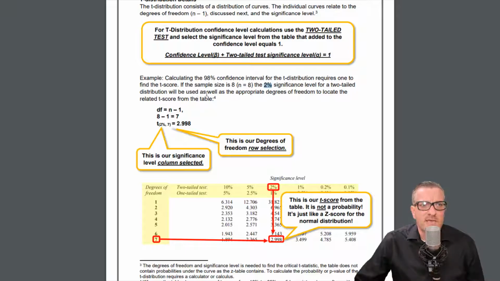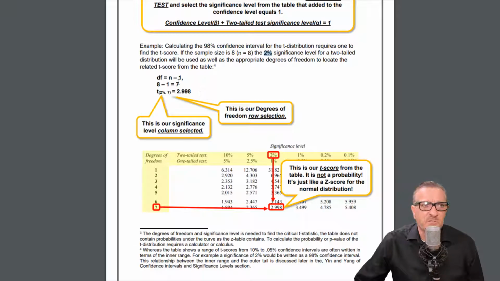Let's see. And then we have to look it up with the degrees of freedom. Okay, so we have the degrees of freedom, and our n in this case is 8. So we're going to have 8 subtract 1. So we have right here 8 subtract 1 equals 7. So our degrees of freedom are going to be 7.